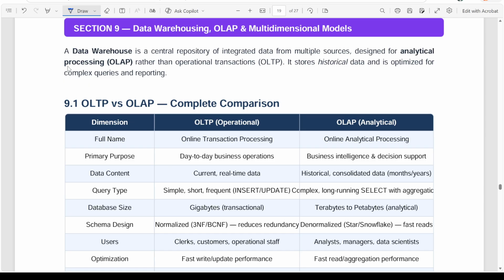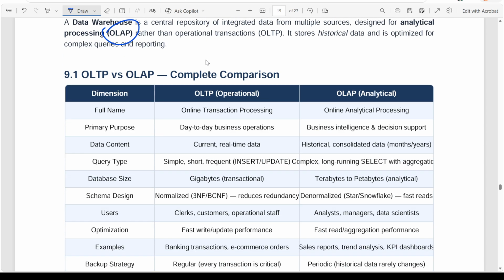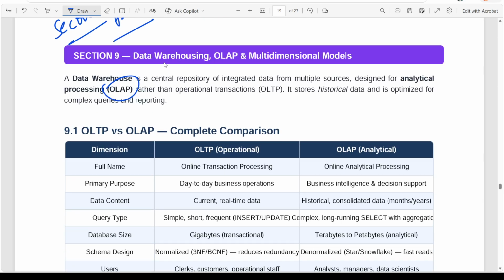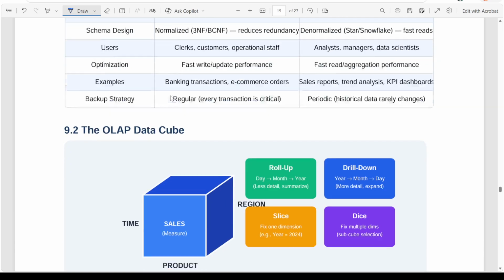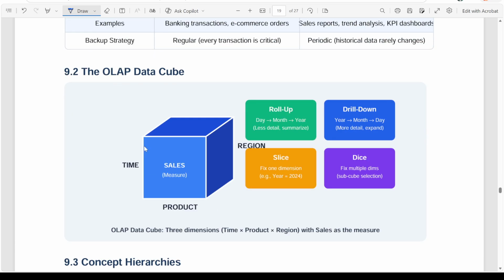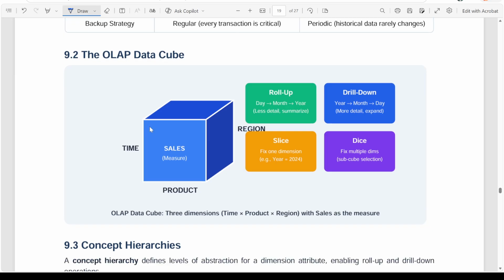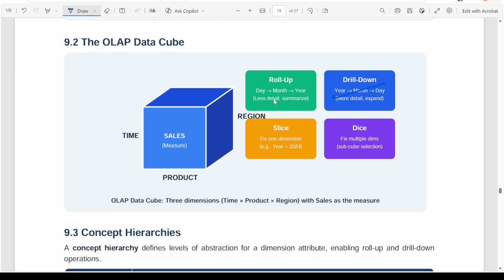This is called OLAP operation. You might have heard of analytical processing, where we process by analyzing the data. That comes under the purview of data warehousing, where we will see all the OLAP-related actions like roll up and drill down, and how we do drill down.